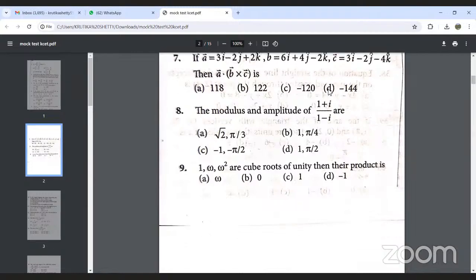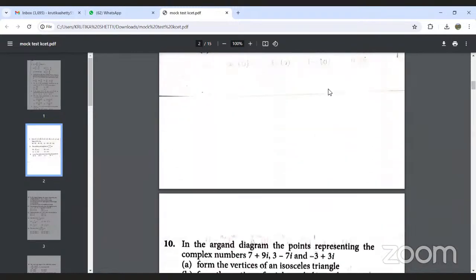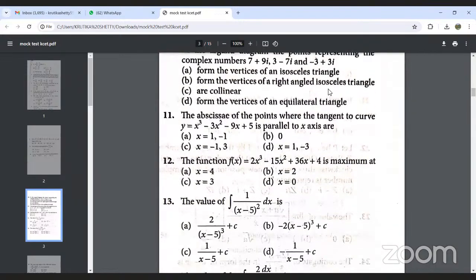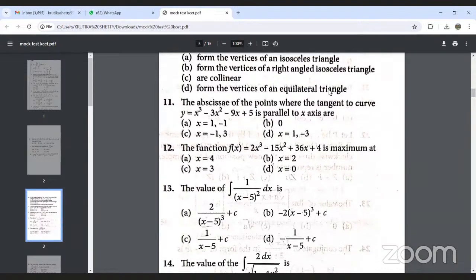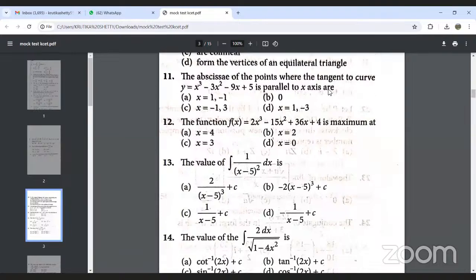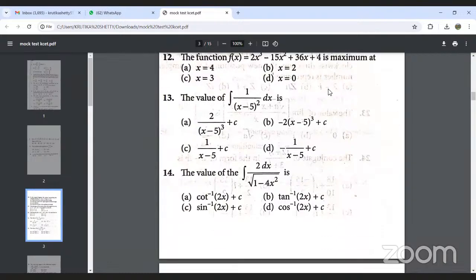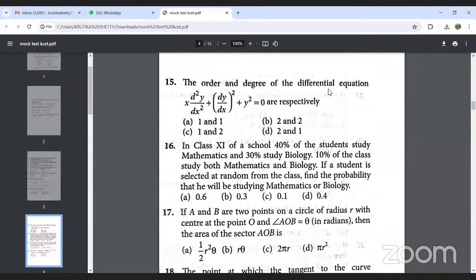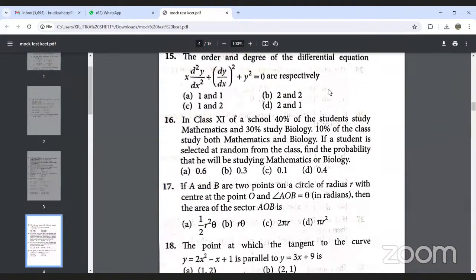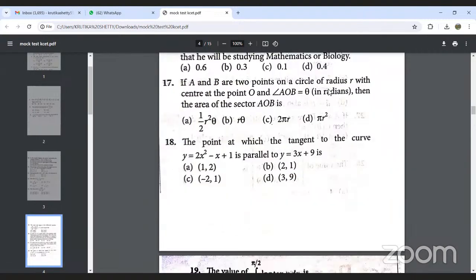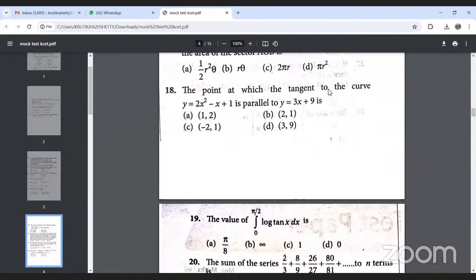Then we have complex numbers. Two questions are there. Complex number, third question. The fourth question is from differentiation. Question number 12 is again from differentiation. Next we have integration, two questions. Differential equation. Then probability. Another question is from probability. Trigonometry. Next again we have a question from differentiation.